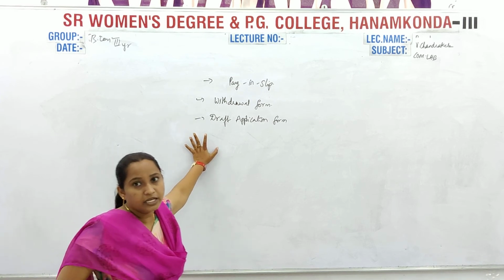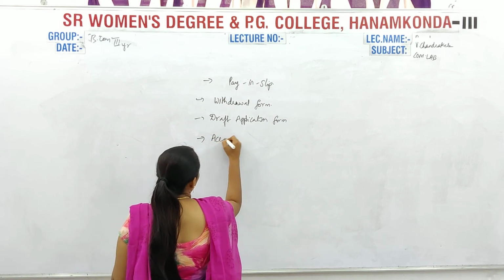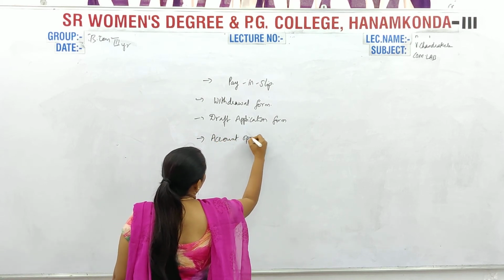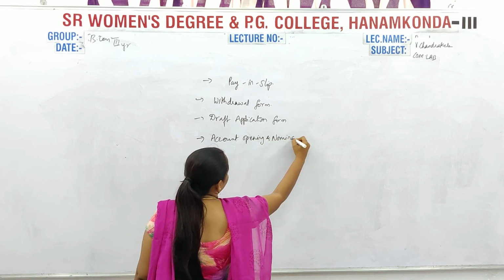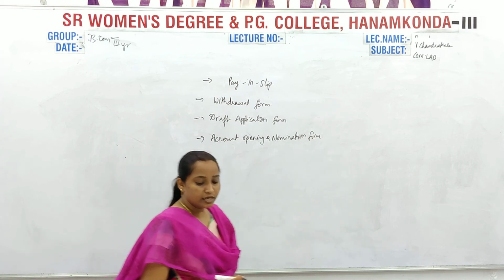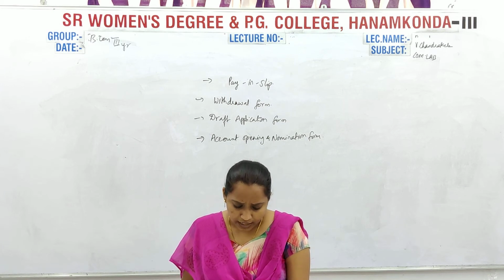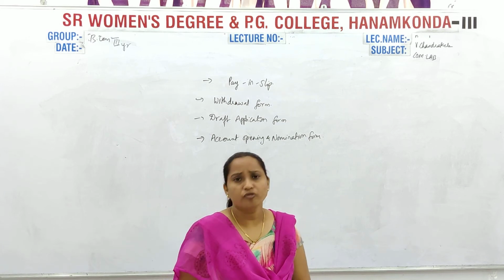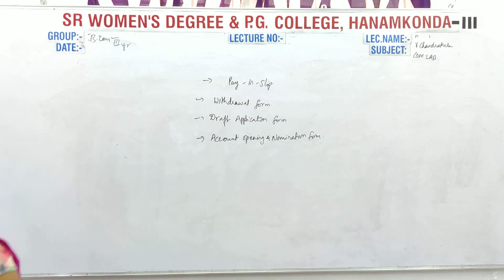Next one is the account opening and nomination form. Next topic. What is that? Account opening and nomination form. So there are different types of forms in order to open an account in the bank.